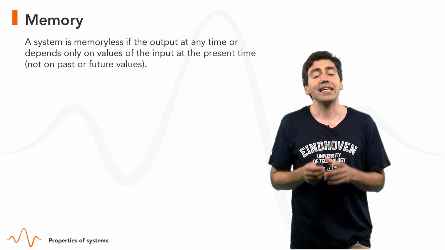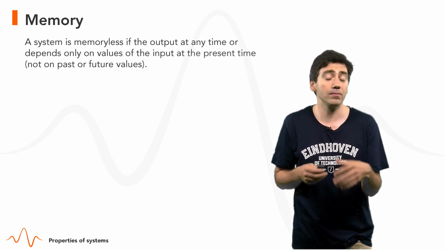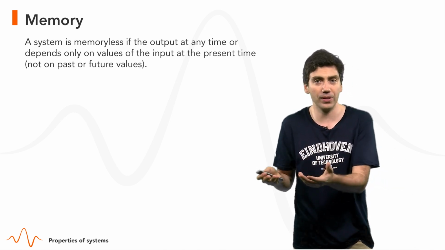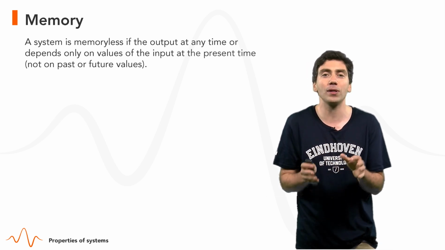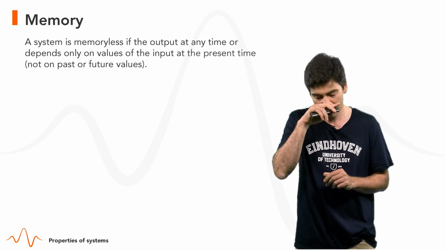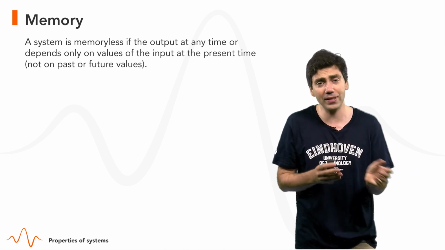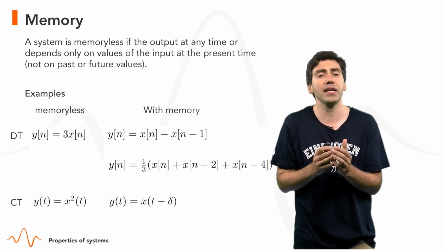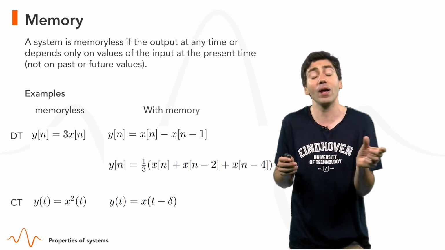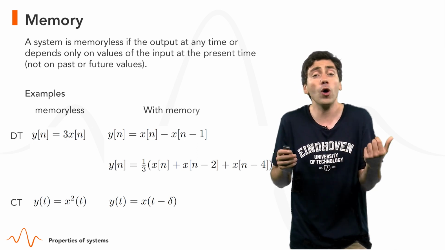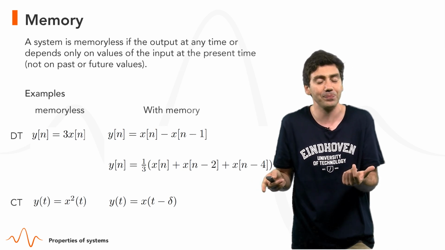Memory, another property. A system does not have memory, is memoryless, if the output at any time, t or n in discrete time, depends only on the values of the input at the present time, not on the past or future values. For instance, in discrete time, a memoryless system can be a multiplication by a scalar, y of n equals 3 times x of n. The value of the output at time n only depends on the value of the input at time n.